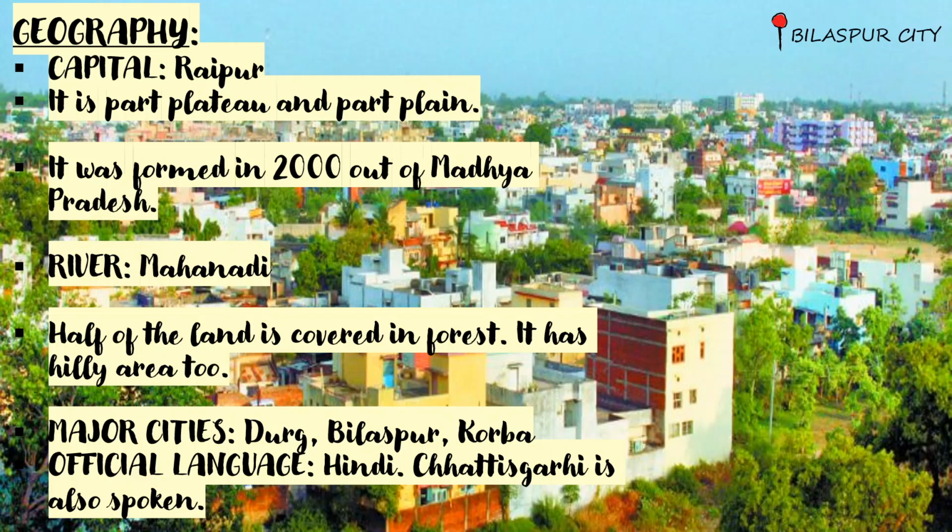And the major cities are Durg, Bilaspur, Korba. And this is the picture of Bilaspur city. Official language is Hindi, and Chhattisgarhi is also spoken by the local people there.